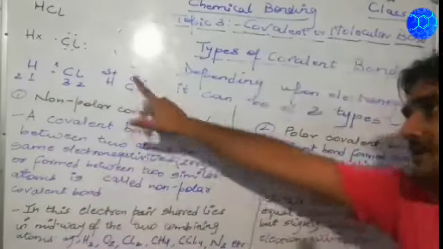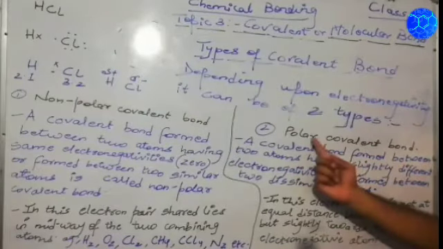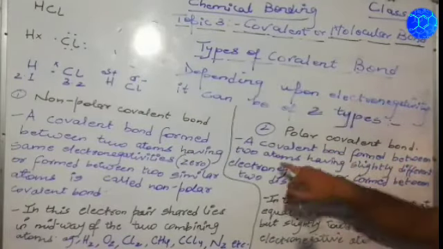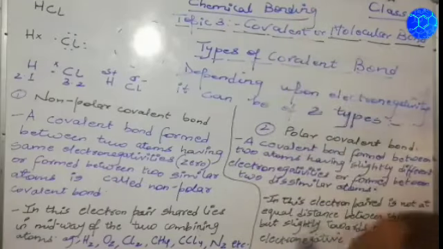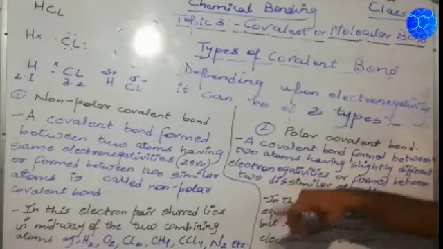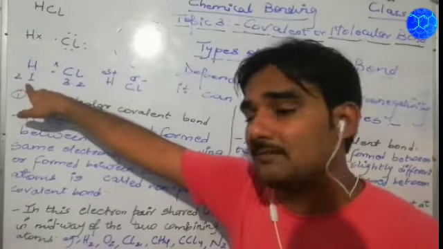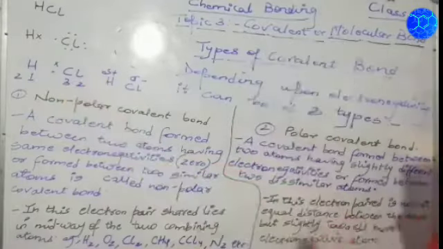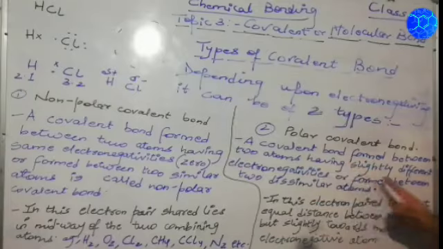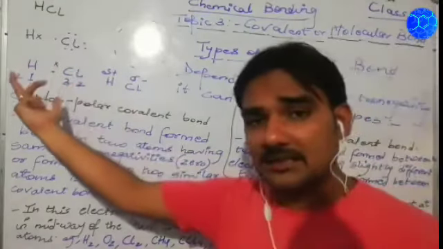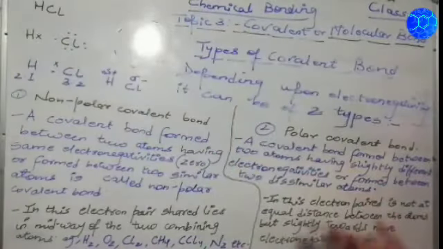Now coming on to this, it will be straight away clear from here. Polar covalent bond: a covalent bond formed between two atoms, hydrogen and Cl, having slightly different electronegativities. Slightly different because the hydrogen atom has 2.1 and chlorine has 3.2. It is formed between two dissimilar atoms. Hydrogen is a different atom and Cl is a different atom.